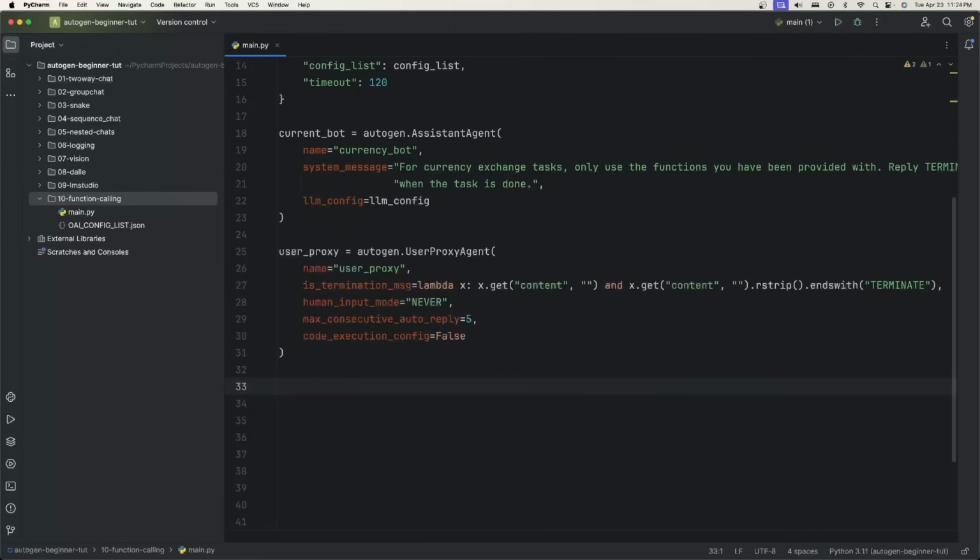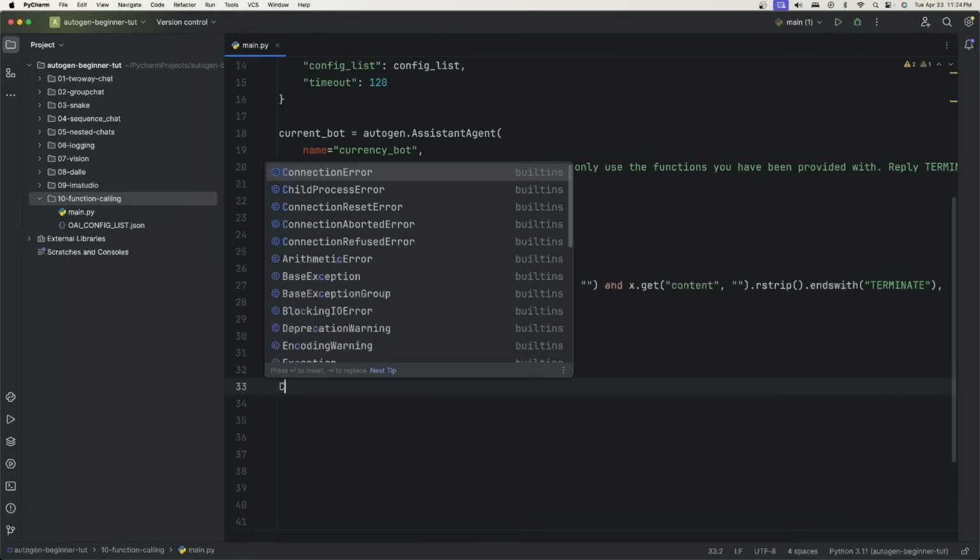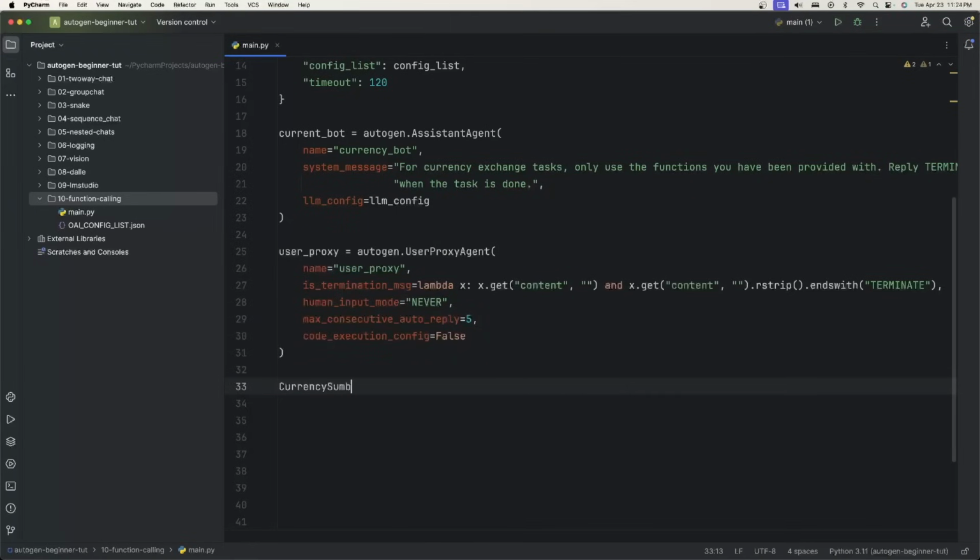Now here's where we're going to use the Literal library. So we're going to say currency symbol, Symbol is equal to Literal. In this simple example, we're going to have 2 different currency symbols: USD, and for the euro, EUR.